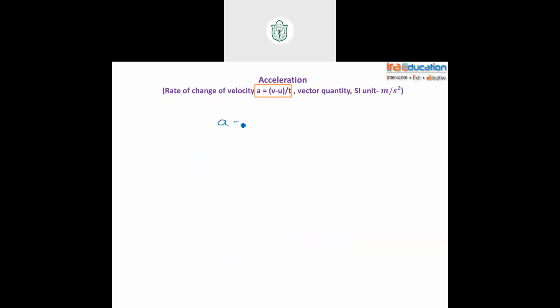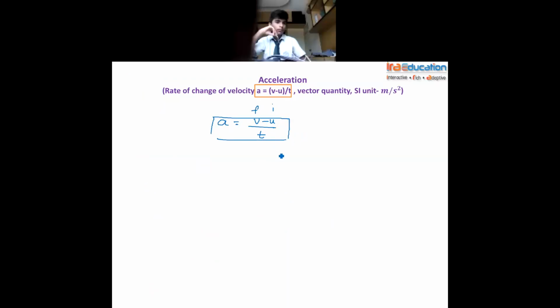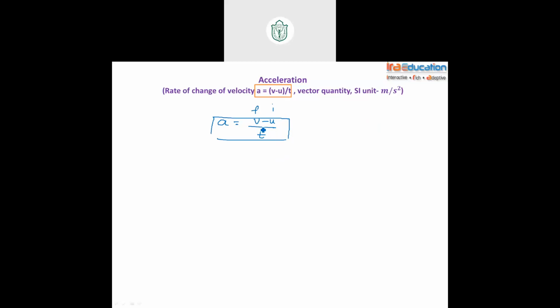So acceleration is nothing but rate of change of velocity, where the denominator is time. Change of velocity means final velocity minus initial velocity. Rate of change of velocity is simply acceleration. That's it, nothing much about it. This is the formula of acceleration. Meaning of acceleration you understood. Whenever we are undergoing acceleration, velocity is increasing, retardation, velocity is decreasing. Meaning is different from derivation.